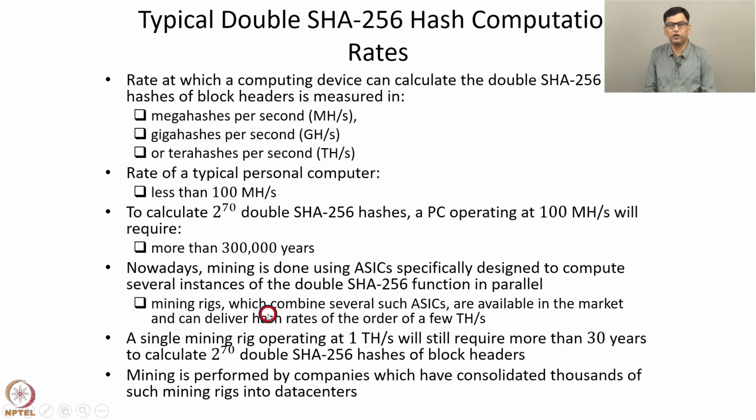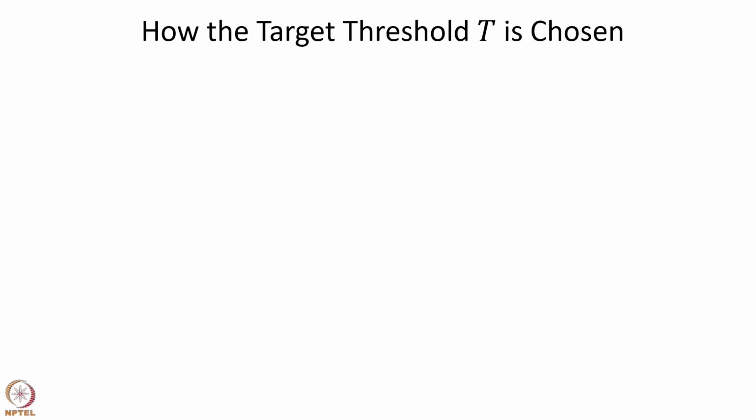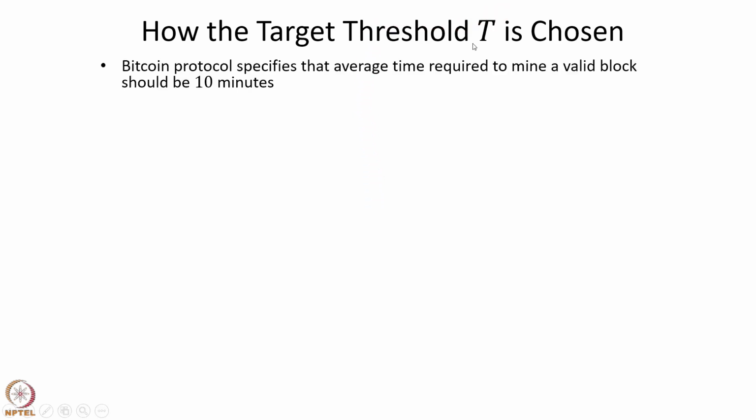If we add up the hash computing capabilities of all these mining rigs in parallel, then it comes out to be a large value. So now let us discuss how the target threshold T, which is encoded in n bits, is chosen. The Bitcoin protocol specifies that the average time required to mine a valid block should be 10 minutes. So how can the target threshold T be chosen to achieve this target?